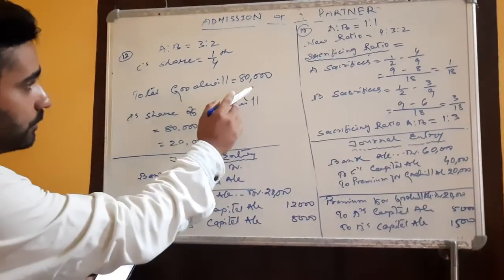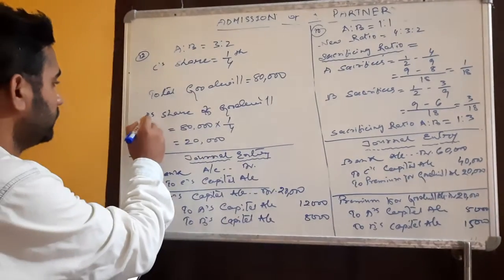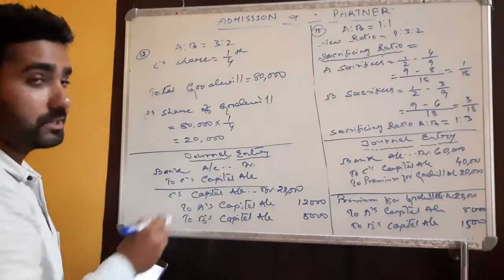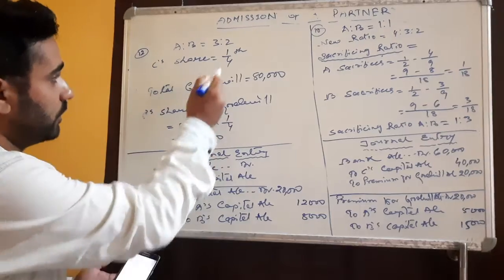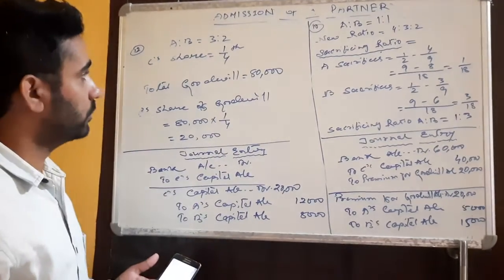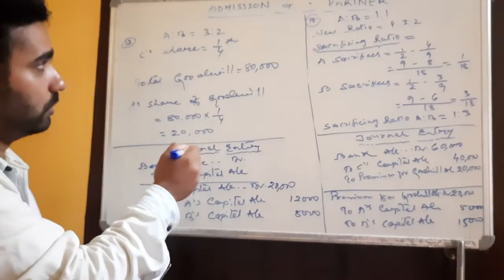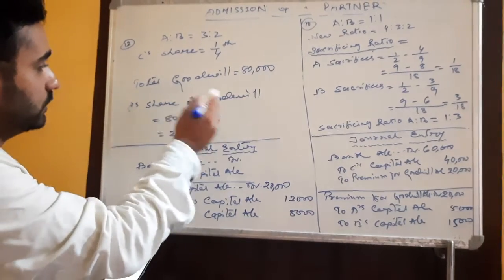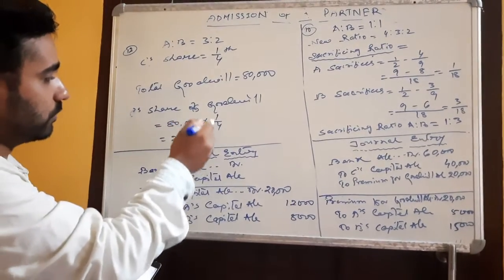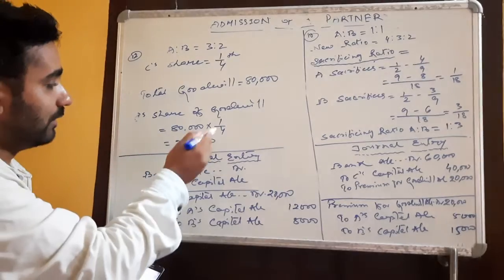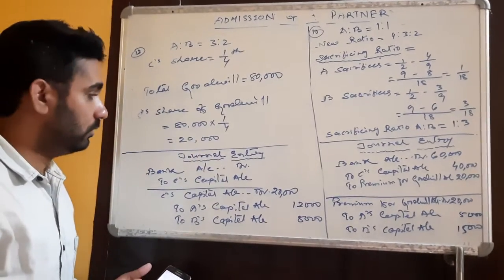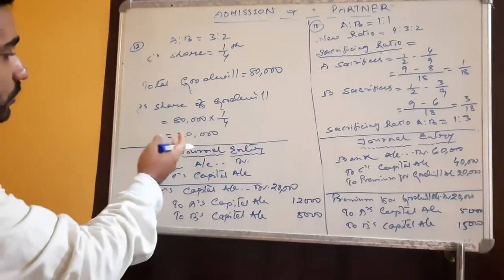So the total goodwill of the firm is given as 80,000. I have written C's share of goodwill. What does it mean? 80,000 into 1/4. Why have I taken 1/4? Because C's share is 1/4. On this share I have calculated C's share of goodwill. So 80,000 into 1/4, if we calculate it, we get 20,000. So C's share of goodwill is 20,000.